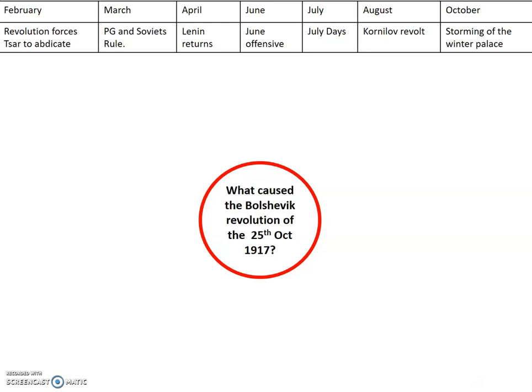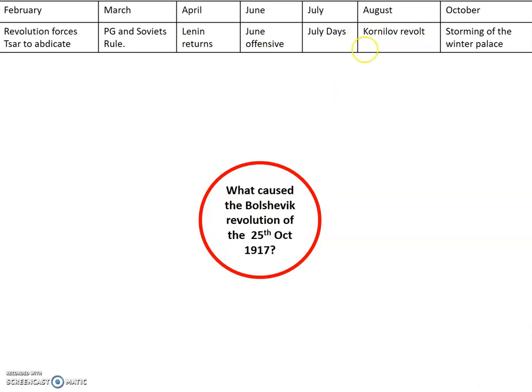They knew it was too early to be successful, but they felt that if they didn't at least go along with the uprising, they would lose popularity with the people. So they did, in what was called the July Days. The July Days uprising didn't work, and in fact Lenin had to go back into hiding after it.